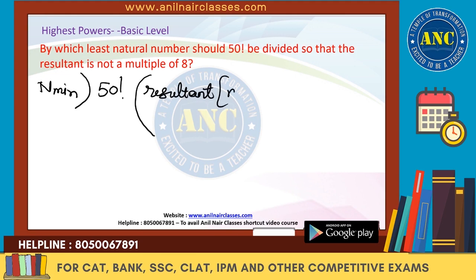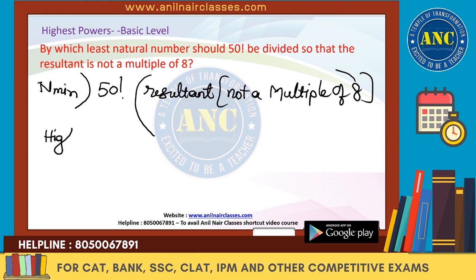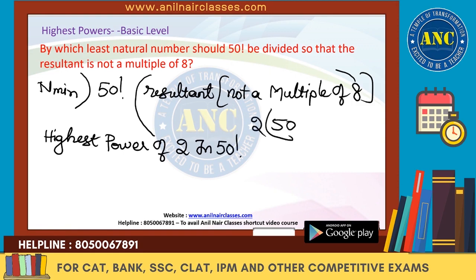The resultant is not a multiple of 8. Multiple of 8 means we will find out the highest power of 2 in 50 factorial. 2 in 50 factorial: 2 25s are, 2 12s are, 2 6s are, 2 3s are, 2 1s are.